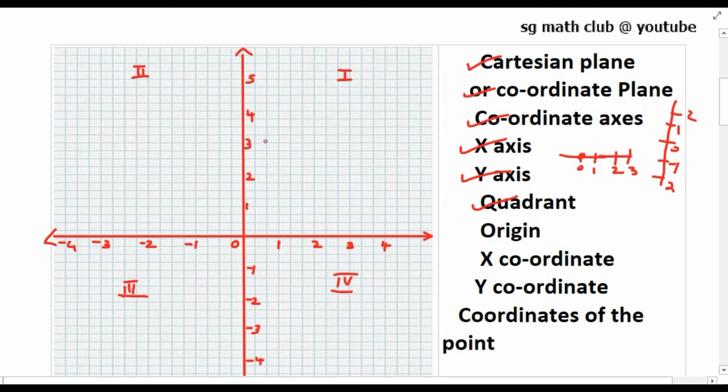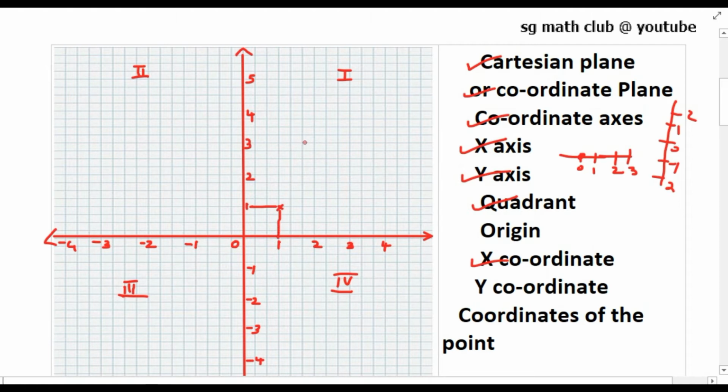Now the distance of a point from the y-axis is called as x coordinate. That means if I put a point here, what is the distance of this point from y-axis? You can see it is 1 centimeter. The distance of the point from y-axis, this is 1 centimeter. This is called as x coordinate, and distance of the point from x-axis is called as y coordinate. So this is also 1 centimeter.